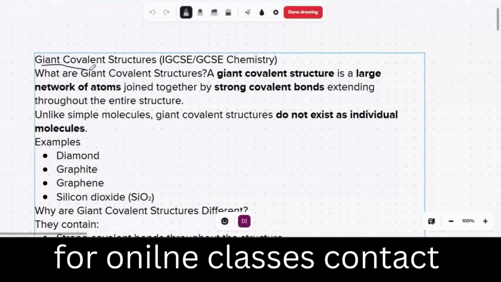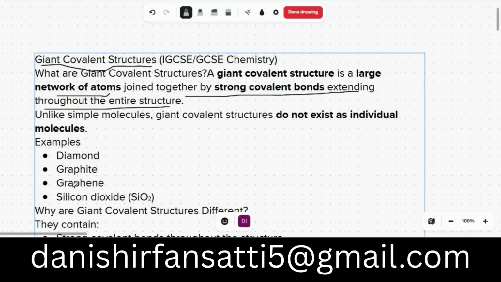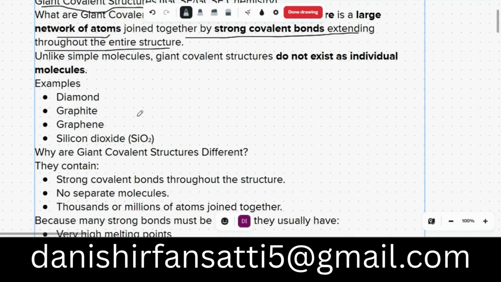We are going to talk about giant covalent structures. What are giant covalent structures? A giant covalent structure is a large network of atoms joined together by strong covalent bonding extending throughout the entire structure. Unlike simple molecules, giant covalent structures do not exist as individual molecules. For example, diamond, graphite, graphene, and silicon dioxide. These are the most popular examples of giant covalent structures.